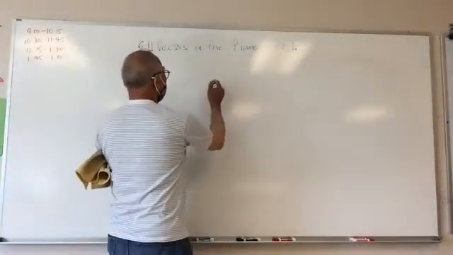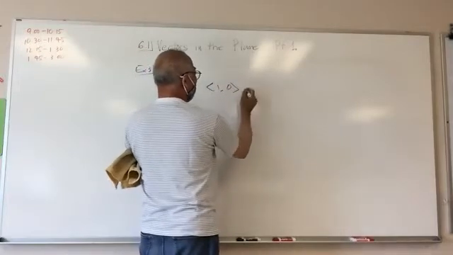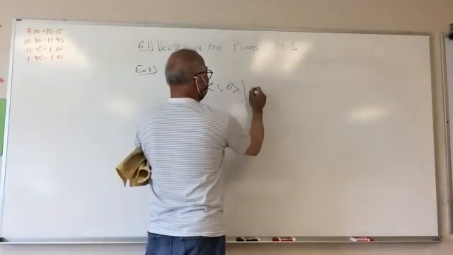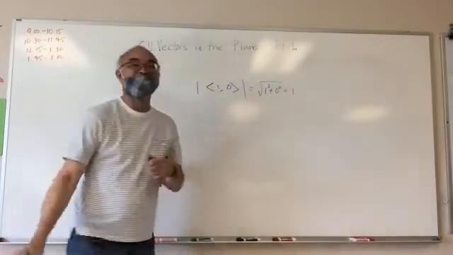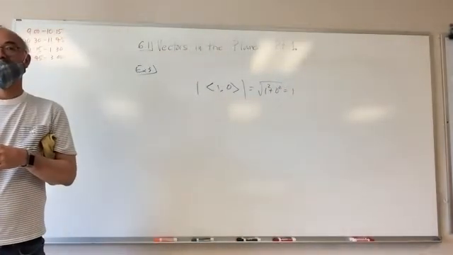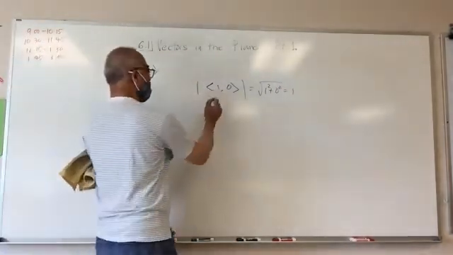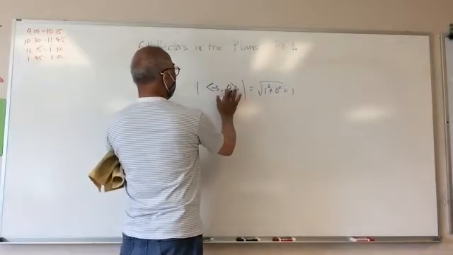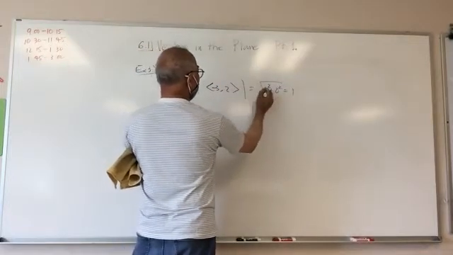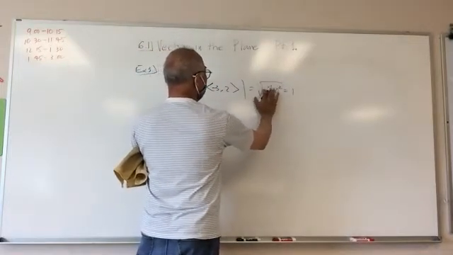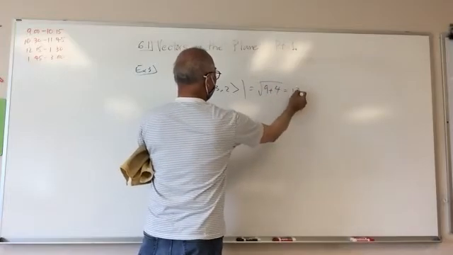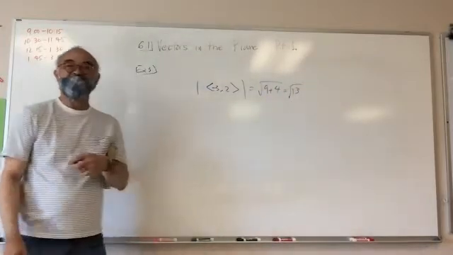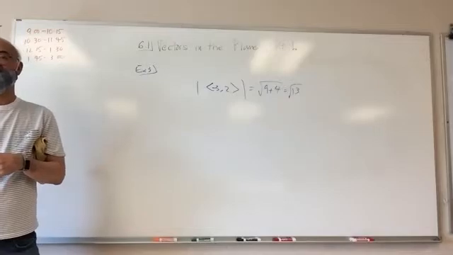If I had 1, 0, the magnitude of this is 1 squared plus 0 squared, which is 1. Good. Anything else? -3, 2? I don't think so. This will be 9 plus 4, square root of 13. That's not it.